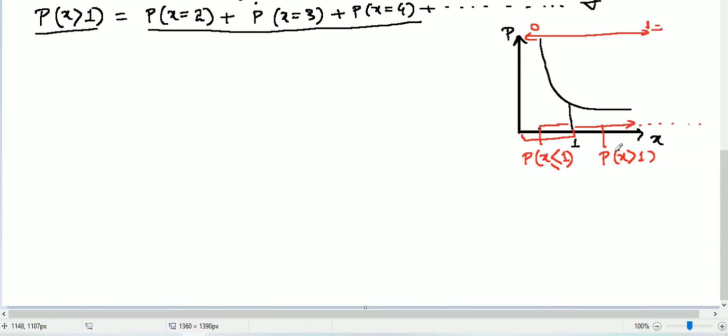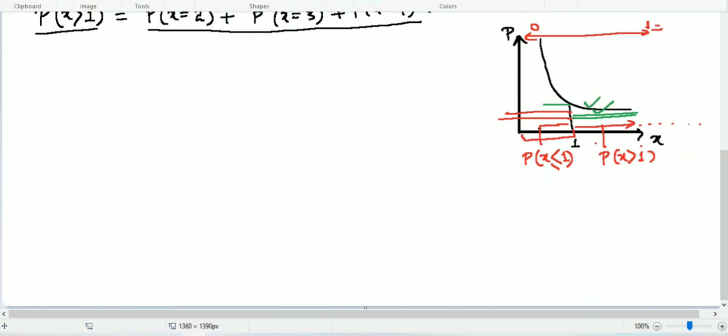So we need to find the probability x greater than 1. It means we take the whole probability, 100% probability, which is 1, and we take away this section, and then we can find this section. Understood? Now what to do here?